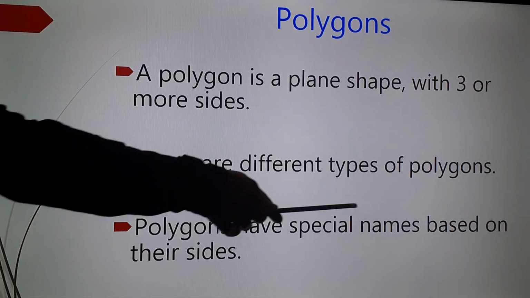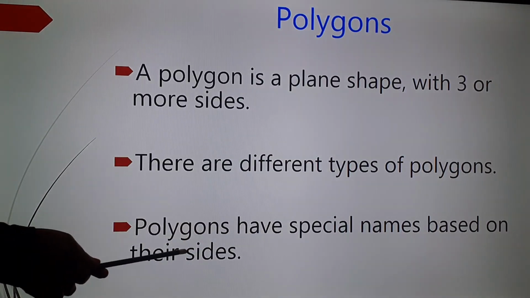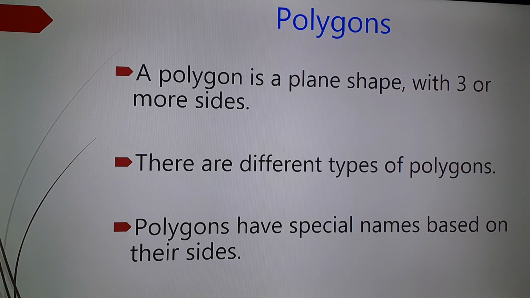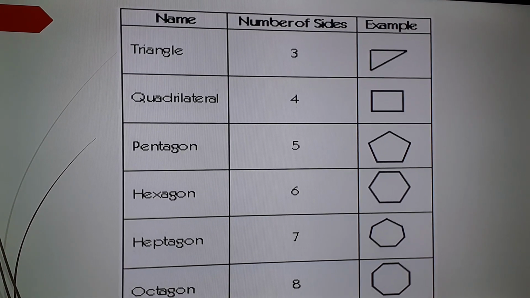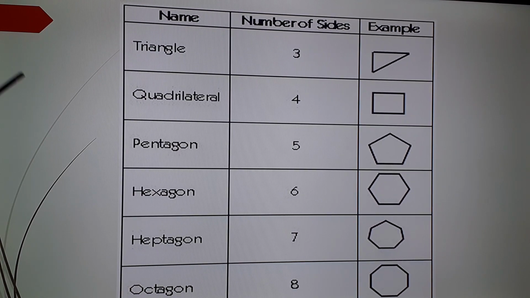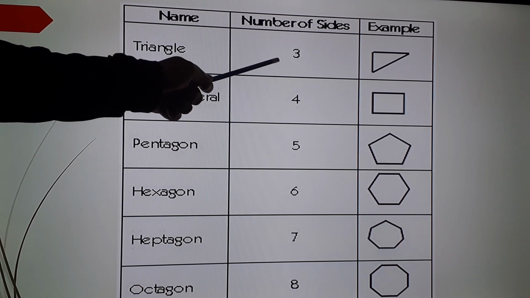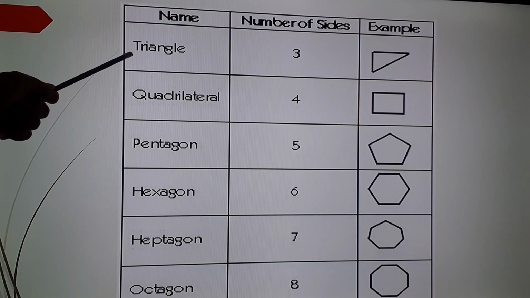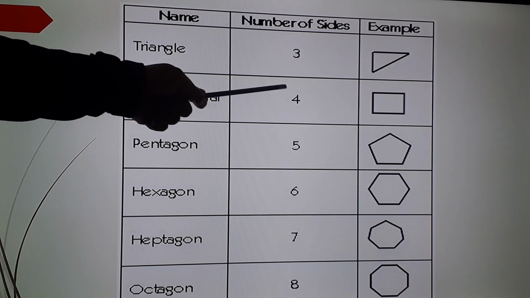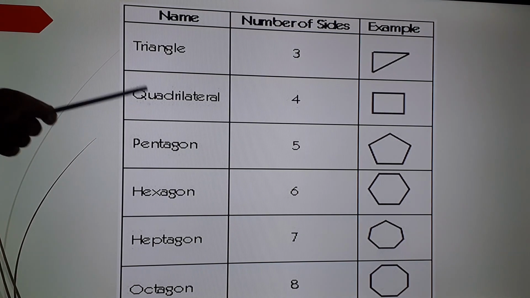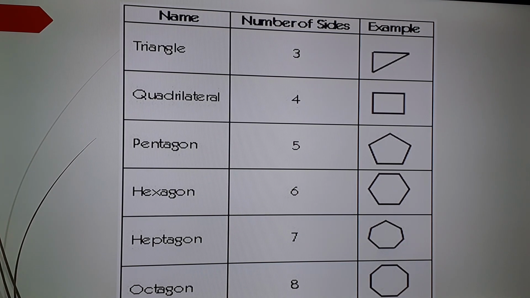Polygons have special names based on their sides. That means each polygon is named based on the number of sides they are having. Now I will show you a chart representing name of a polygon and number of sides. If a polygon is having three sides, we will call it as triangle. Tri means three. If a polygon is having four sides, we will call it as quadrilateral.